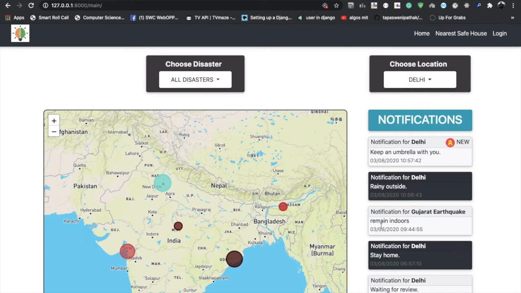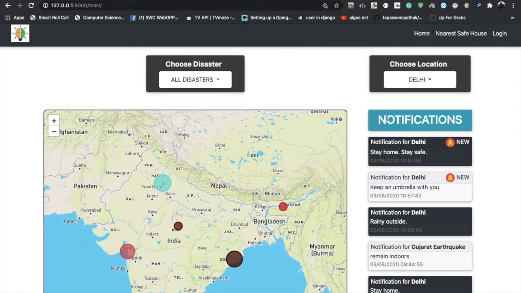So if the user has allowed location access, his location will be automatically fetched and all the notifications and precautionary messages directed for that state and for the disasters occurring in the state will be shown. Now, one thing to notice here is that these notifications are being fetched dynamically. So if the headquarters issues any notifications, it will be shown here without needing to refresh the page.